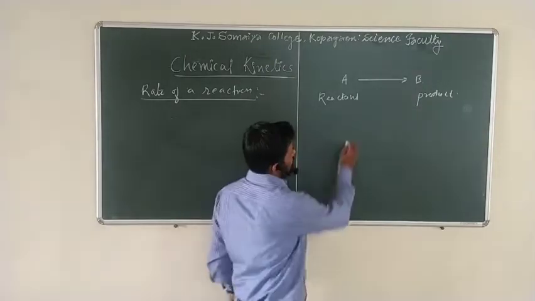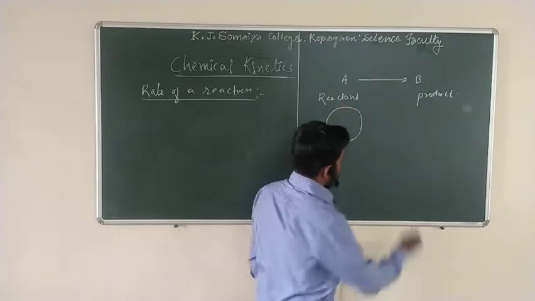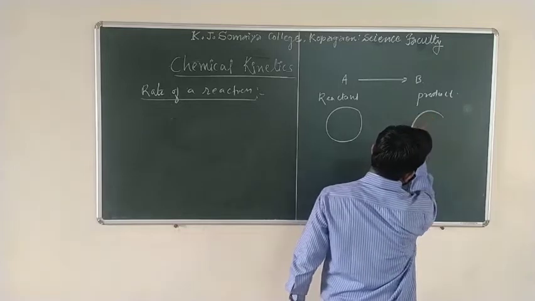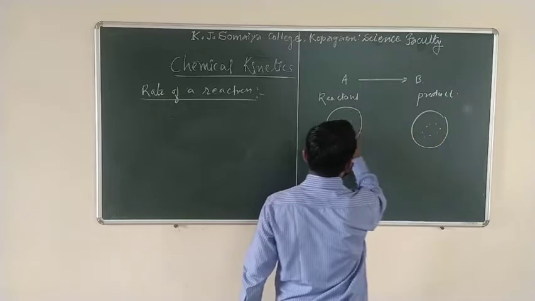It means initially some concentration of reactant molecules A is there. After some time, the reactant molecules are converted into the product.